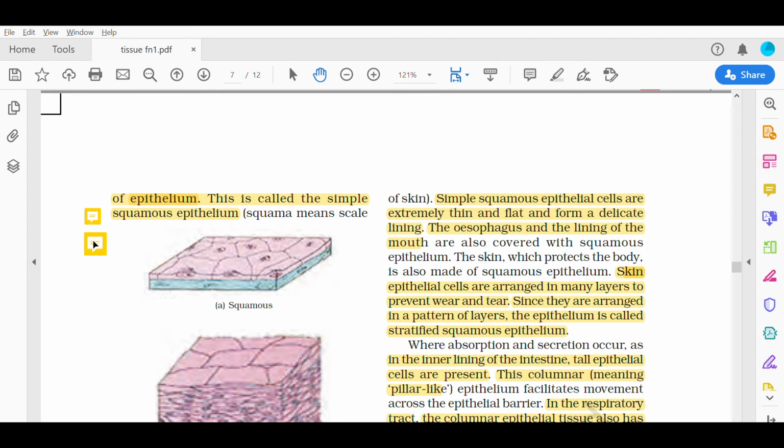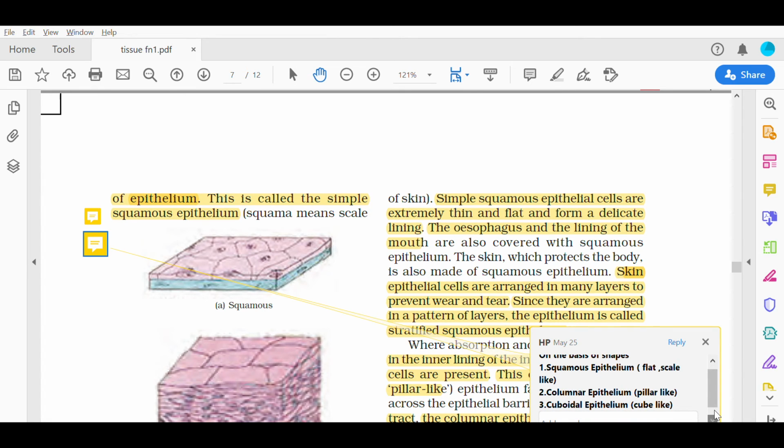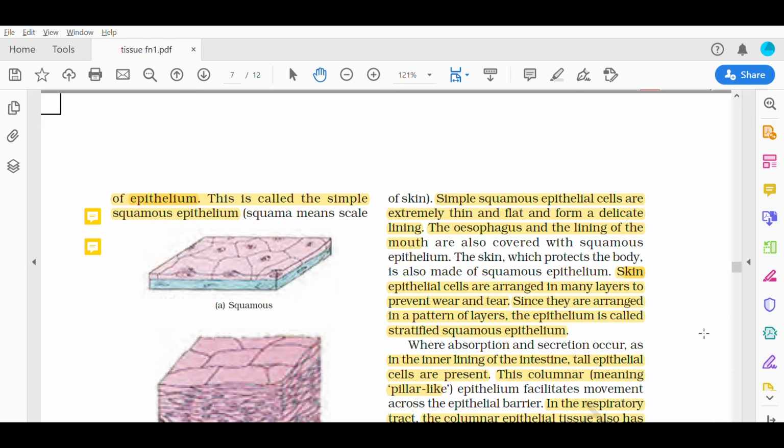Now, on the basis of shapes, they are of different types. First is squamous epithelium, which are flat scale-like. Columnar epithelium, which are pillar-like. Cuboidal epithelium, which are cube-like. So, there are different types of epithelium on the basis of shape. Now let us discuss about columnar epithelium.